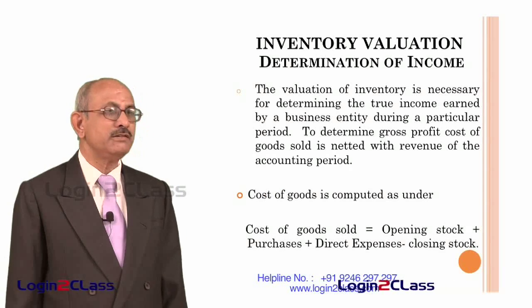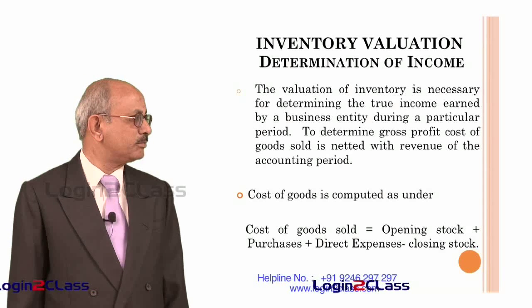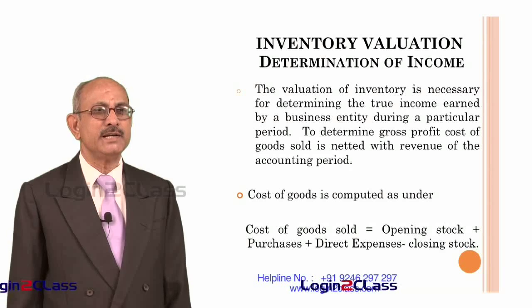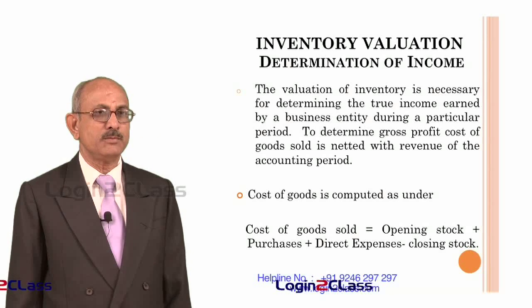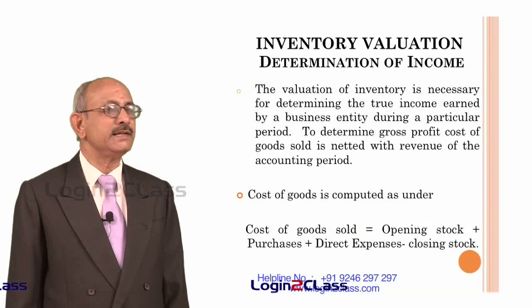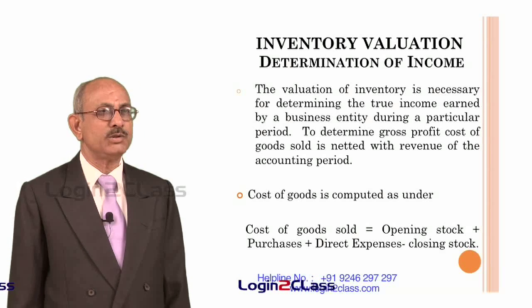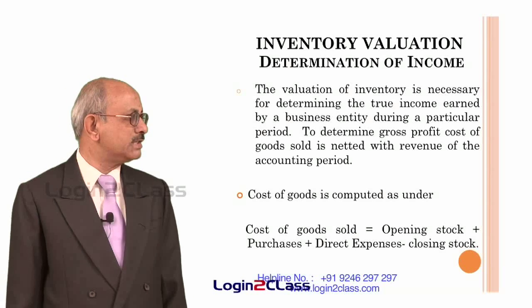It is given by the equation: cost of goods sold is opening stock plus purchases plus direct expenses minus closing stock. If for a moment you forget about the direct expenses, you are taking the opening stock added to the purchases, and from that you are reducing the closing stock. So what does it mean?